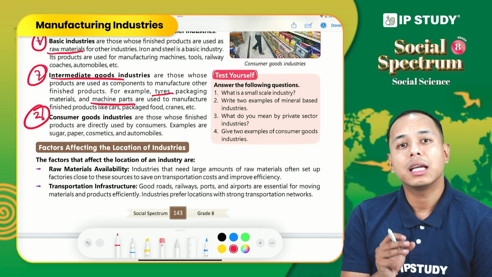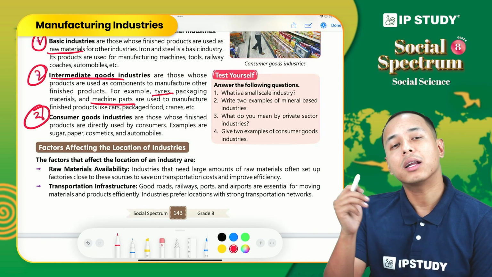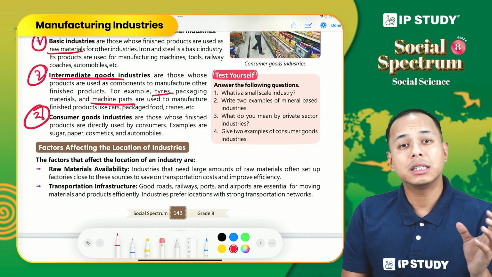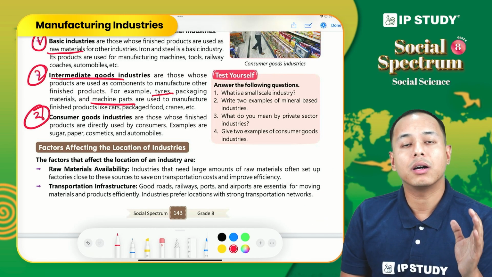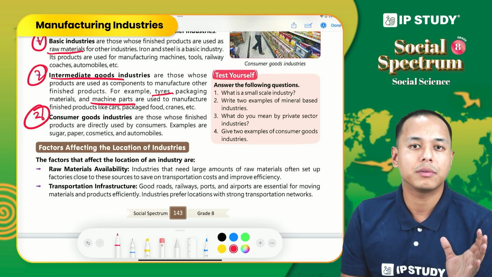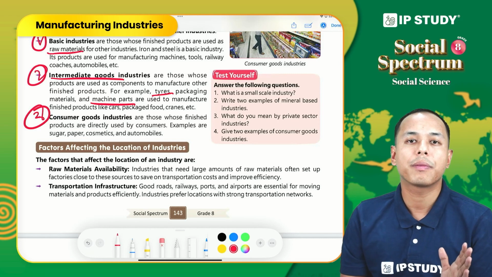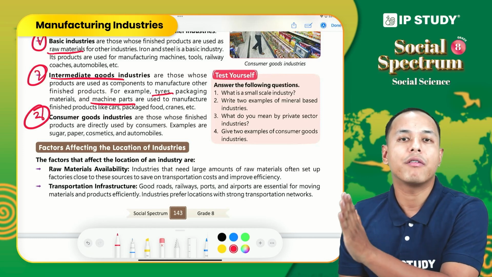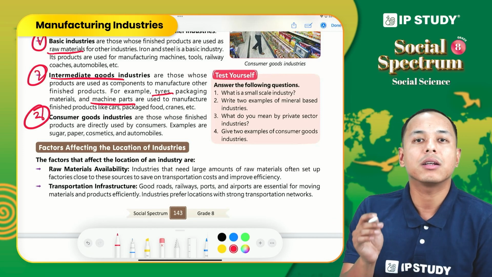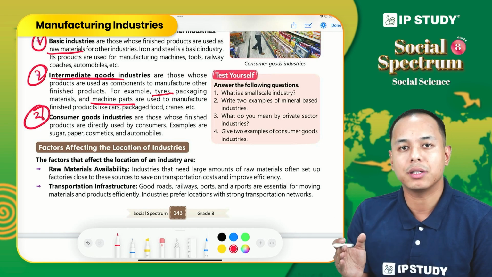This tire is assembled by another industry, or we can say automobile industry. This is the final product. The automobile industry does not again transfer this product. Tire is used as a component for their final product. So they act as intermediate goods, or we can say raw material.